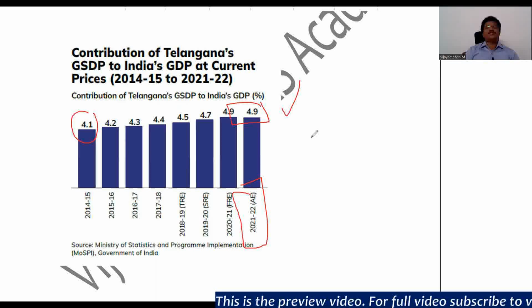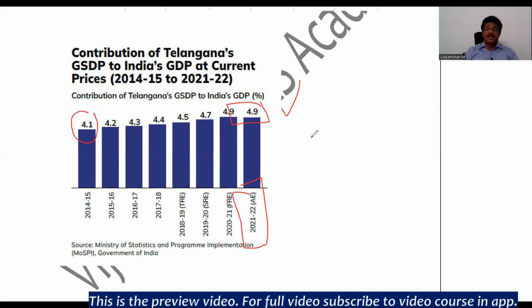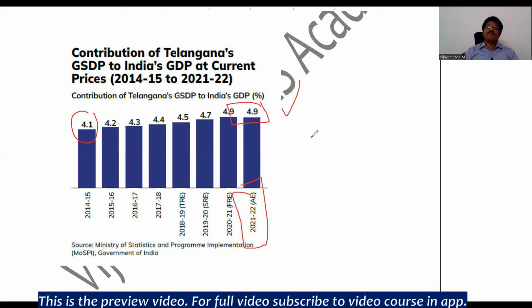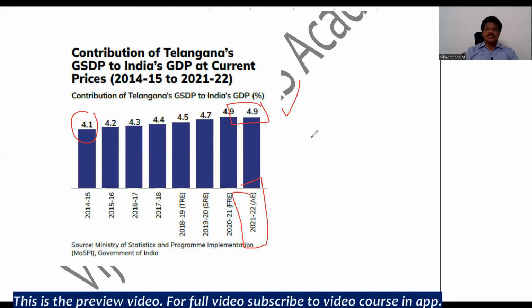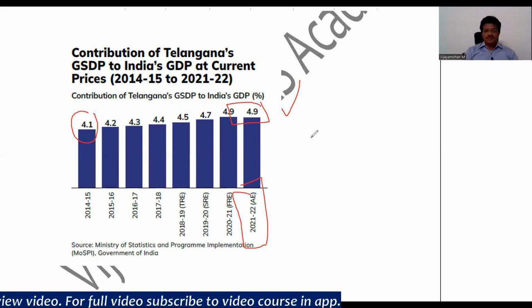So, what is the inference that you can draw here? The inference that you are going to draw here is that, yes, the contribution of Telangana's economy to the national GDP is around 4.1%, and it has been continuously increasing since then, and it has reached the level of 4.9%. That is, within 6 or 7 years, it has increased by 0.8% in the national GDP, right? So this is the positive contribution as far as Telangana's GSDP contribution to India's total GDP.